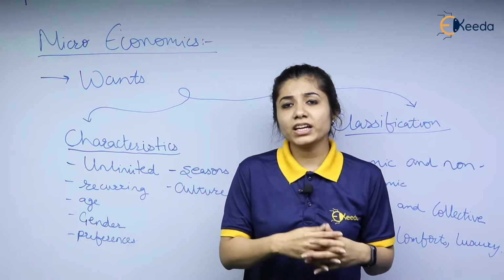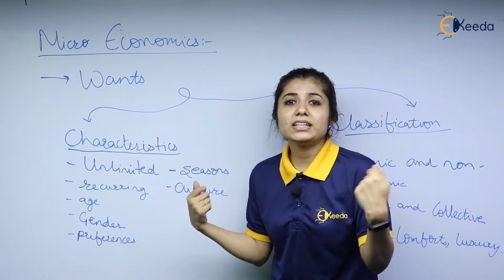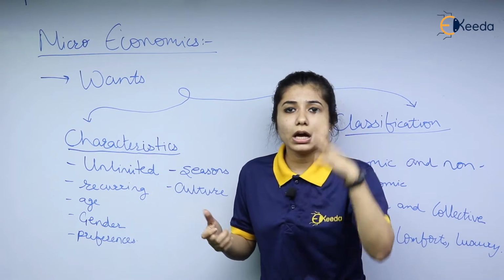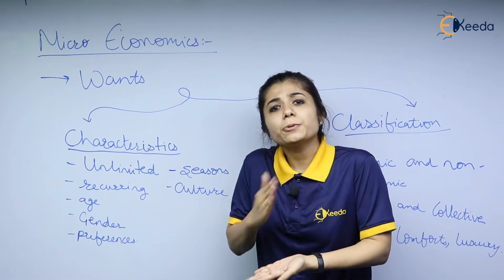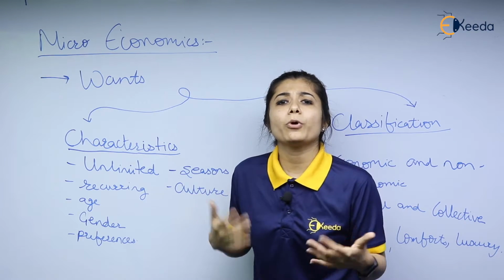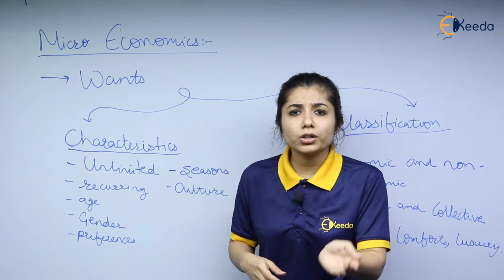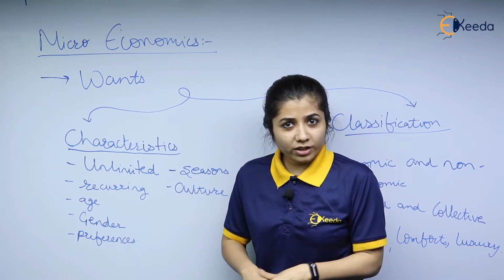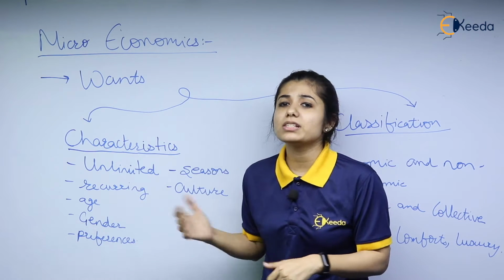Apart from that, the next factor is the season. In winter season, I might need a sweater. In rainy season, I want an umbrella. In summer season, I will want cotton clothes. So as per the season, my wants also keep on changing. Am I right? Apart from that, the food that we crave in different seasons, like as soon as there is summer, I want mangoes, right? Therefore, the preference and the requirement change as per every season.